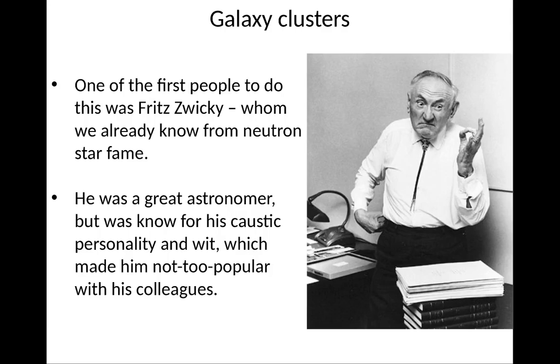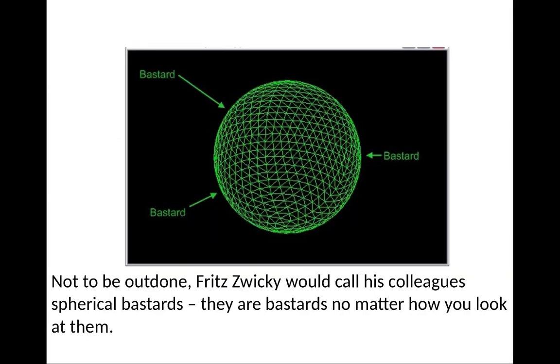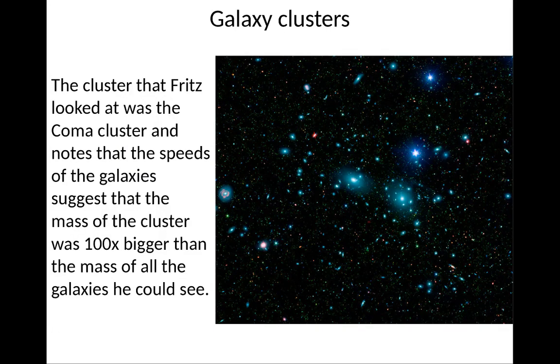Right? And one of the first people to do this was a guy named Fritz Zwicky, whom we already know from neutron stars. He was a great astronomer, but he was also known for his caustic personality and wit, which made him not too popular with his Caltech colleagues. In particular, he used to call them spherical bastards, right? Because they were bastards no matter what angle you looked at them.